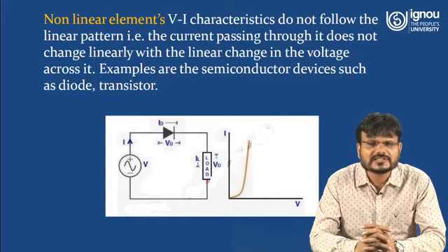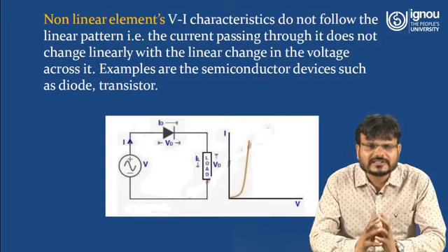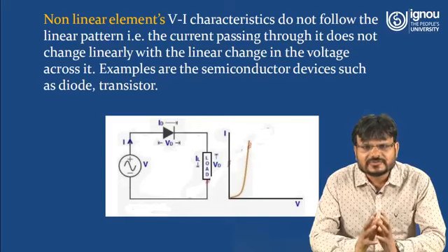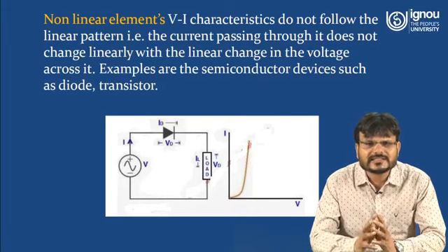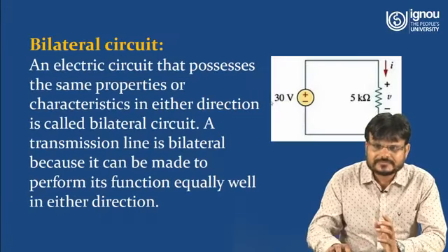Here you can see in the figure that one AC source has been applied across the load, and between the load and the source a diode has been connected. Due to the non-linear property, there is a non-linear curve you can see here. Whenever current flows through the diode, it is not exactly directly proportional to the voltage.